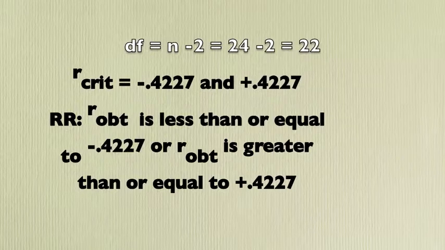This test is also two-tailed, so when you go to find your R critical value, you must go to the table, but there is no value for 22, so you must go down to 20. So for this question, the R critical value is plus or minus 0.4227. So therefore, the rejection region is your R obtained is less than or equal to negative 0.4227, or R obtained is greater than or equal to positive 0.4227.